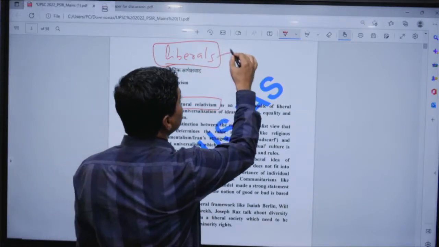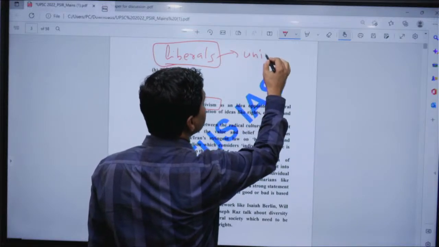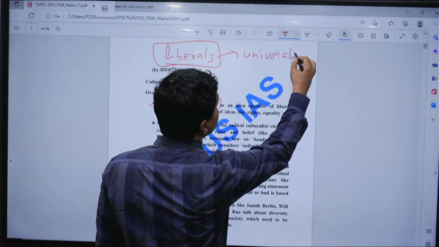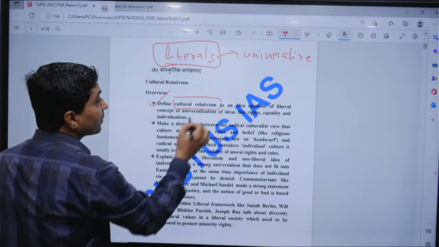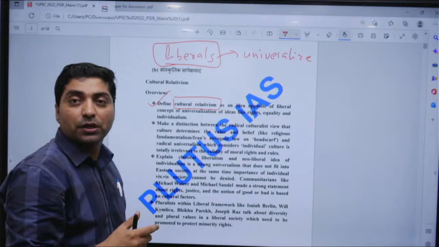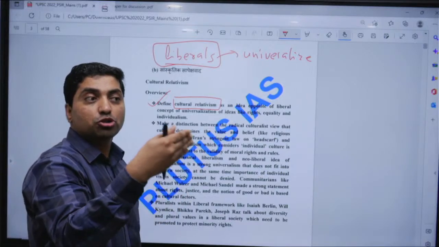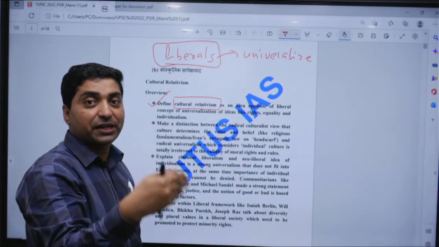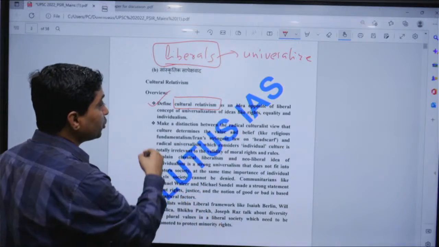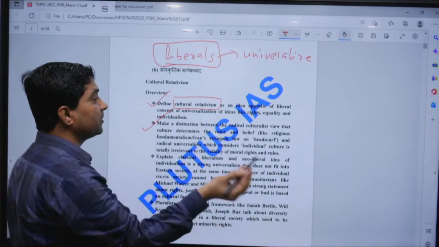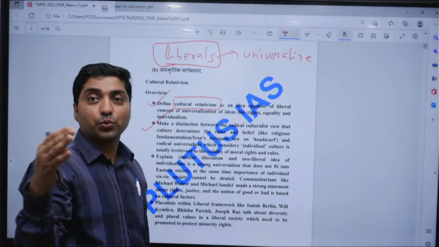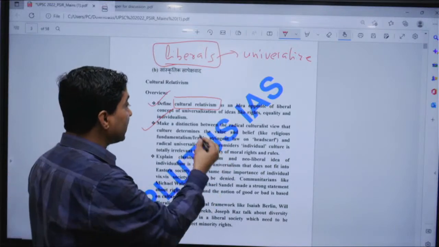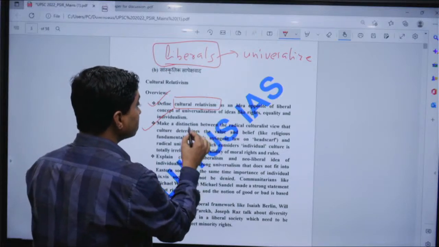Liberals want to universalize the idea, but cultural relativists want to talk about culture, which is very important. One can make a distinction between a strong or radical culturalist and a weak culturalist.